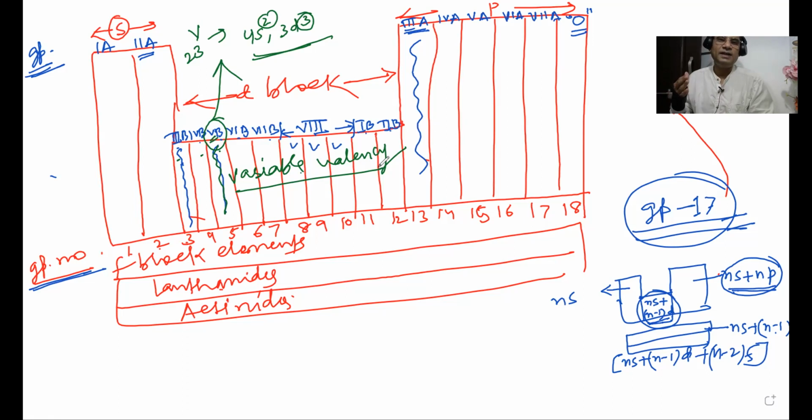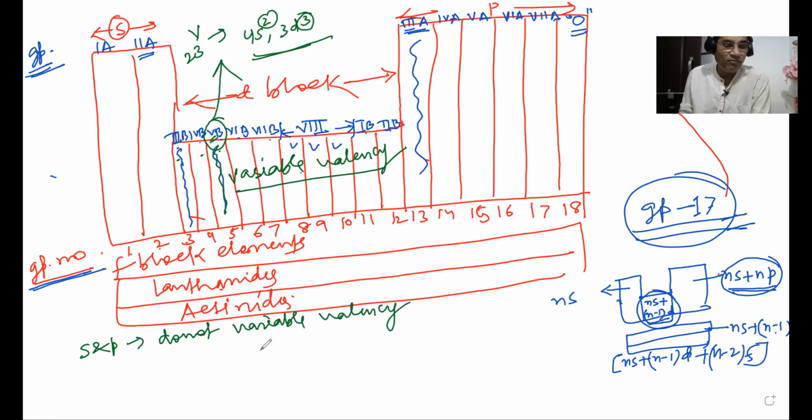That is why D and F block elements show such a large number of variable valencies or variable oxidation states. But S and P block elements do not show variable valency. So instead of saying do not show variable valency, what one word can you use for it? You have written it in English, but you have to write in chemistry. S and P block elements show what type of valencies?